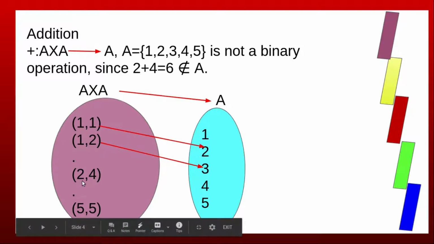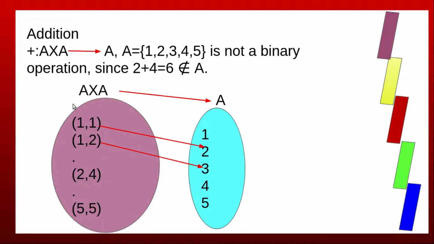Now this element (2, 4): 2 + 4 is 6. Now 6 does not belong to A. So this element has no image. So this addition is not a binary operation on A.